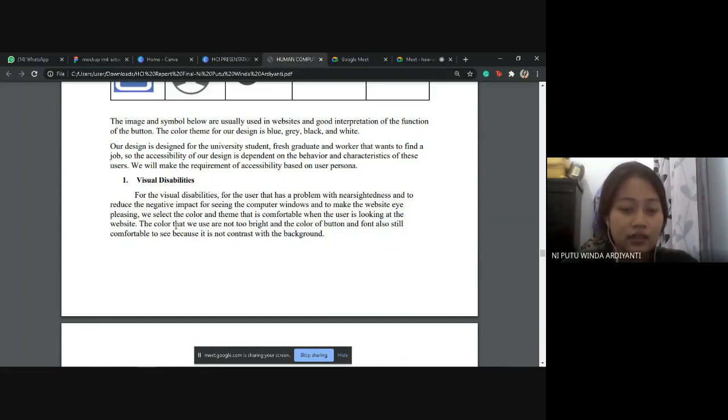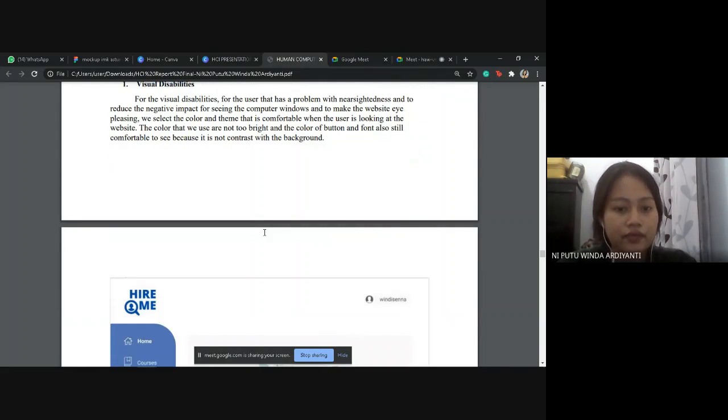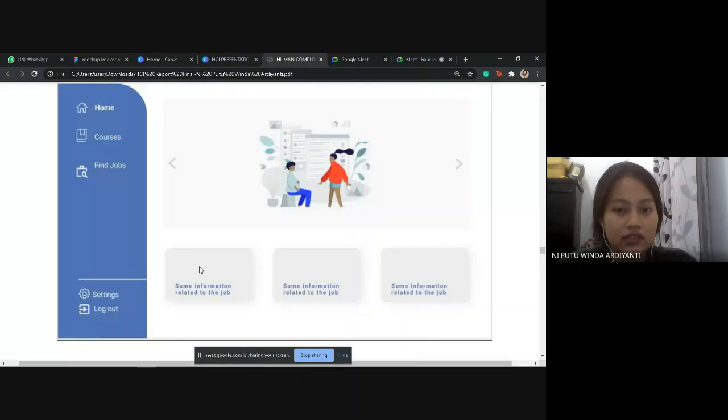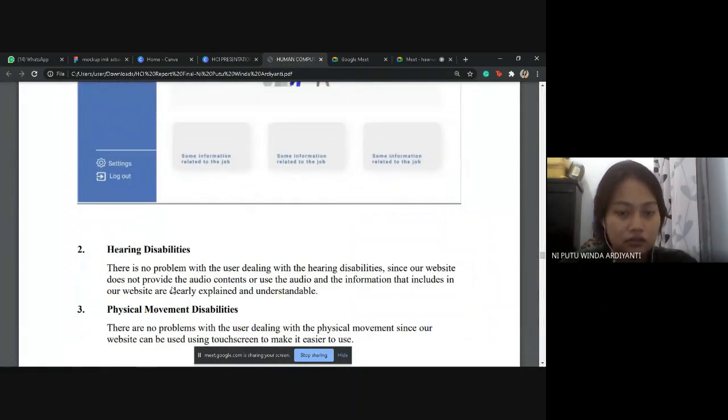The color we use is not too bright, and the color of the button and font is still comfortable to see because it does not contrast harshly with the background. So it's still enjoyable to see.